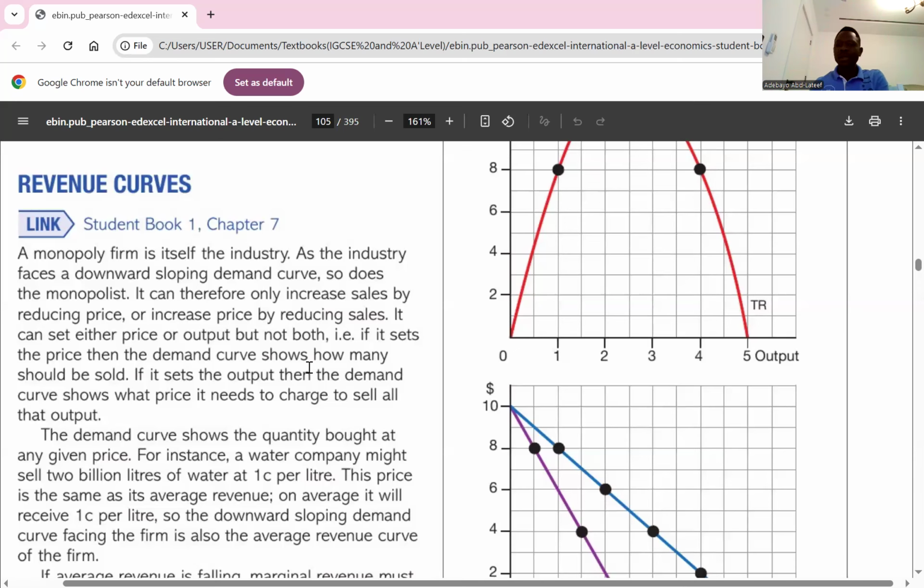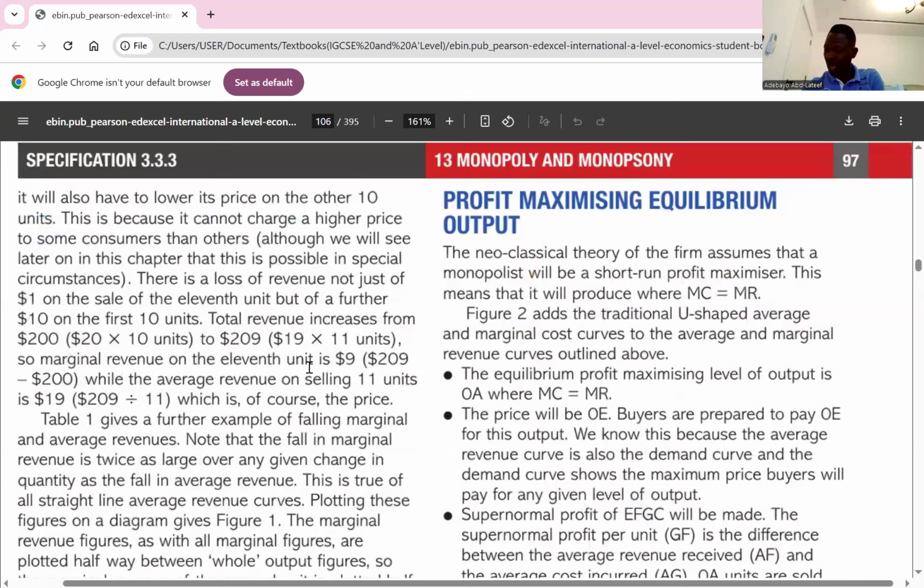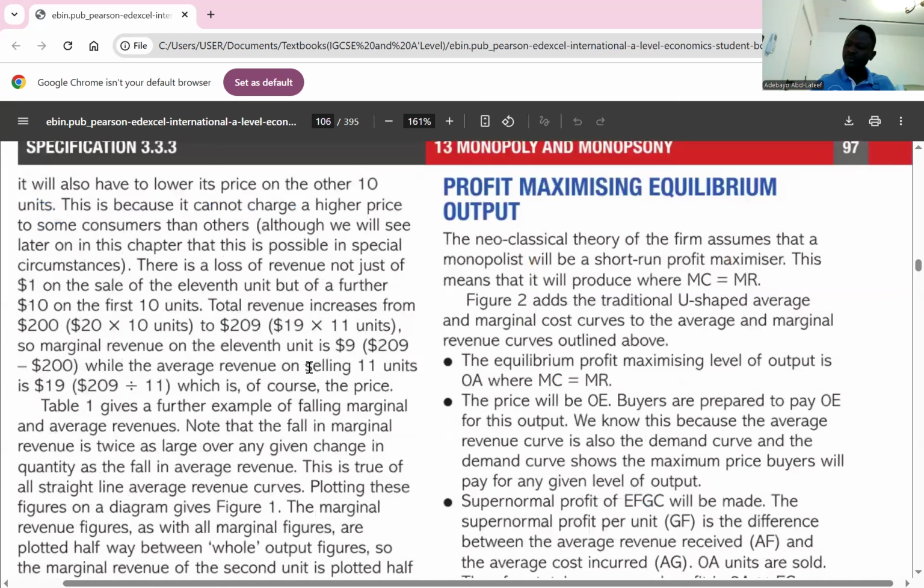Okay. So that takes us to profit maximizing equilibrium output. For profit maximizing output, a monopolist maximizes profit by producing the quantity of output where marginal revenue equals marginal cost, and then sets the price based on the demand curve at that quantity. So the quantity will be QM, where MC intersects with MR, where we have our PM, above the ATCM.